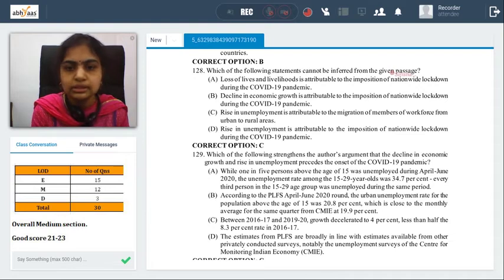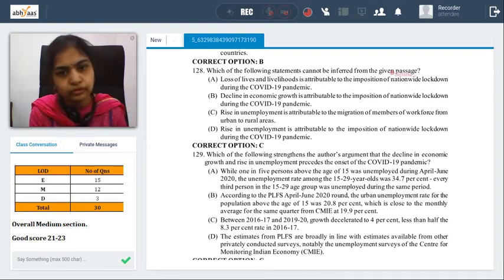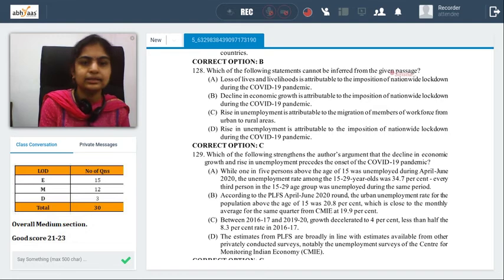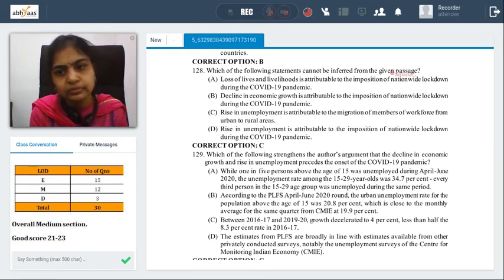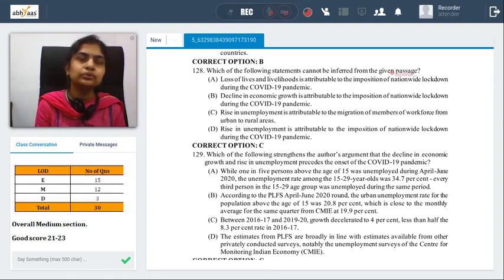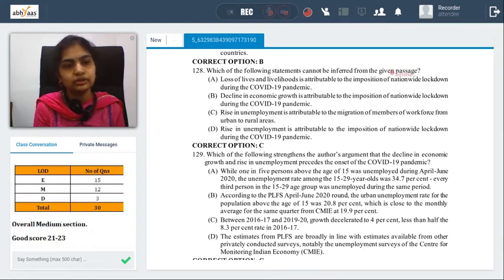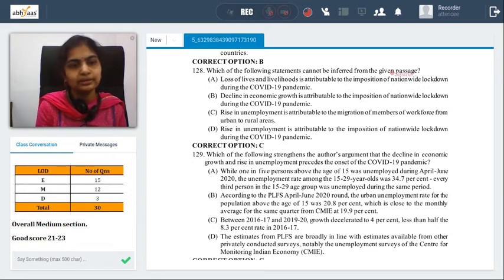Decline in economic growth is attributable to the imposition of lockdown during pandemic. Yes, we can connect to that. Rise in unemployment is attributable to migration of members from urban to rural areas. If people move from urban to rural areas, then there should be extra jobs for someone to do, right? And if people move to another place, it's in the hope of a job also.